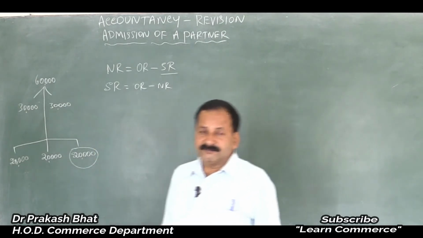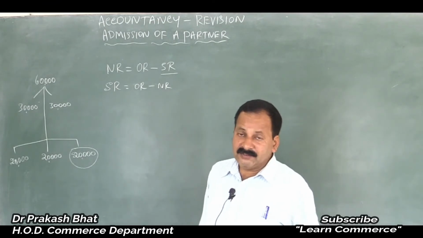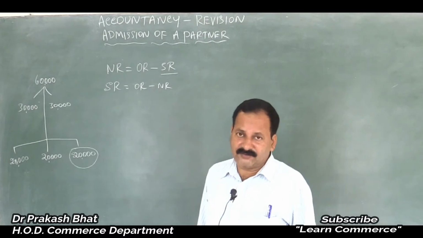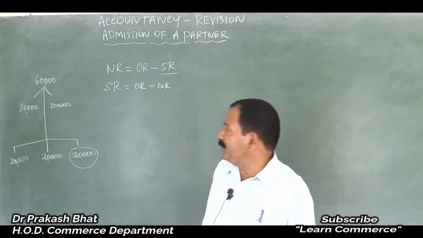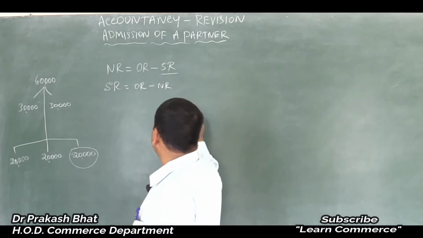So the reduced amount in their profit share is nothing but sacrifice ratio.